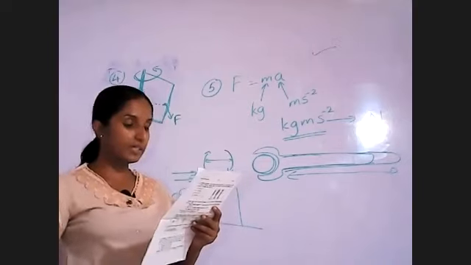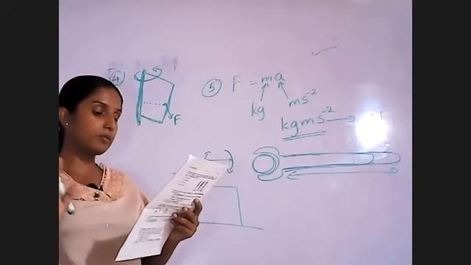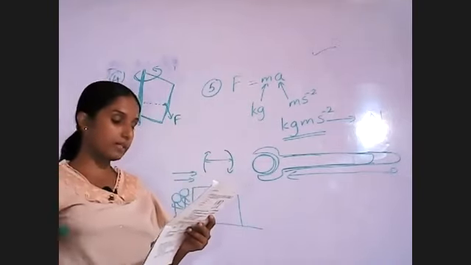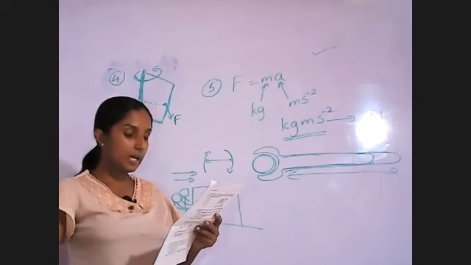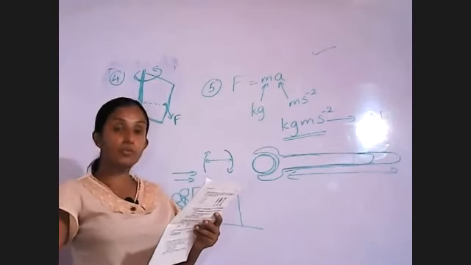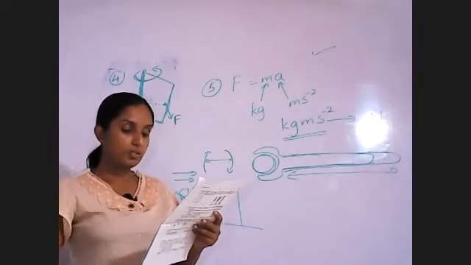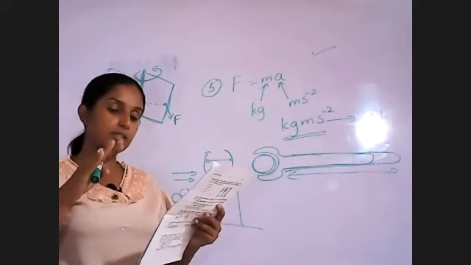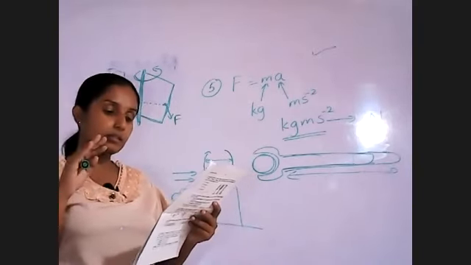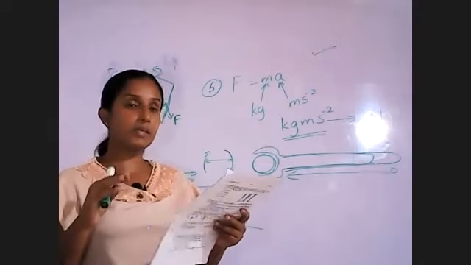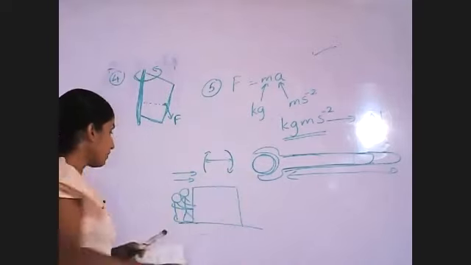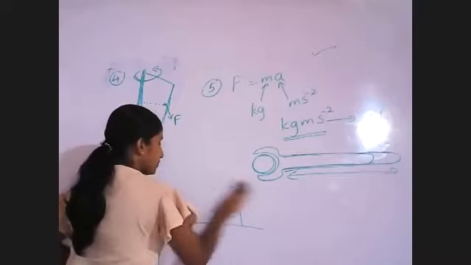If an object is to stay in equilibrium under three forces, the resultant force of two forces should be in the same direction as that of the remaining force. We will take one example for this one.